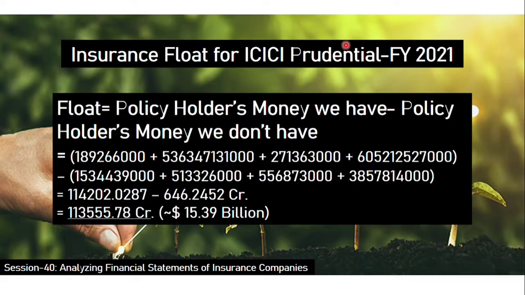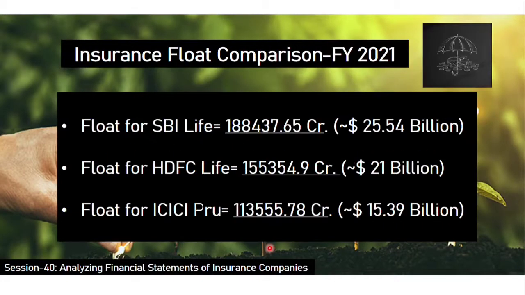Again, another company, ICICI Prudential. For 2021, I tried to calculate the float, and it is 15.39 billion. All these figures I have again extracted from the annual report of ICICI Prudential. I am not showing again how I extracted the data, because I have already shown that for HDFC Life Insurance. Similar values only. Those heads I have taken from the financial statement and put over here to calculate the 15.39 billion float for ICICI Prudential for the financial year 2021.